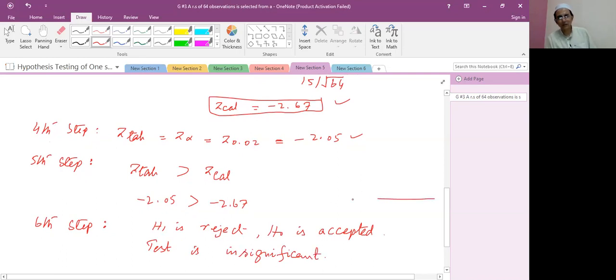And draw a diagram. With the help of the diagram, it is easily understood. Less than means when the z tabulated value is minus 2.67. This is called the rejection region. This whole part is the acceptance region.